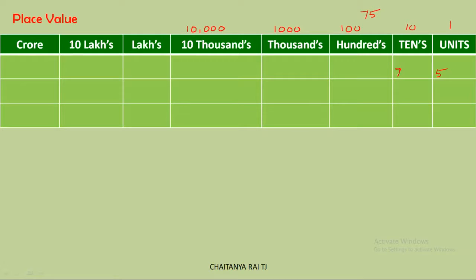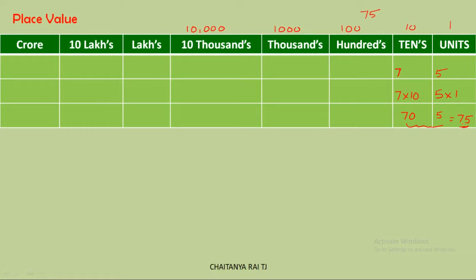Then after writing this, we multiply the digit with the value of its place. Here the digit is 5, 5 times 1 is 5. Similarly, 7 times 10 is 70. So we will add these two.